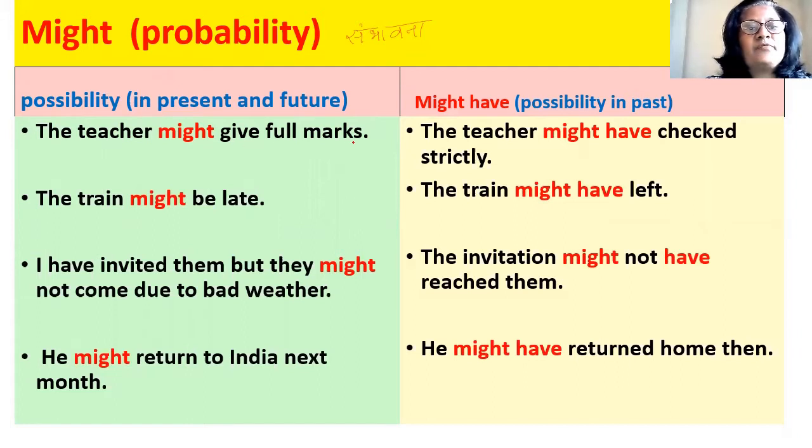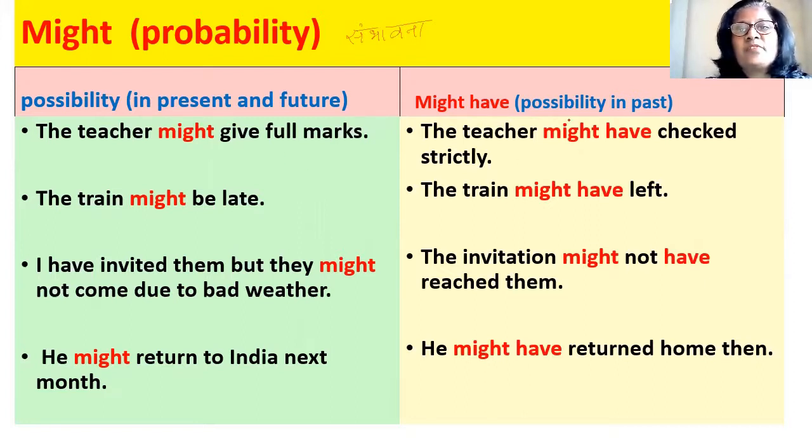The teacher might give full marks. So there is a possibility that the teacher give full marks. The train might be late. It is possibility of train being late. I have invited them, but they might not come due to a bad weather. He might return to India next month. All these sentences, they are expressing possibility in present or future.